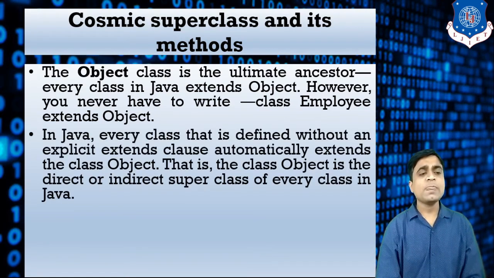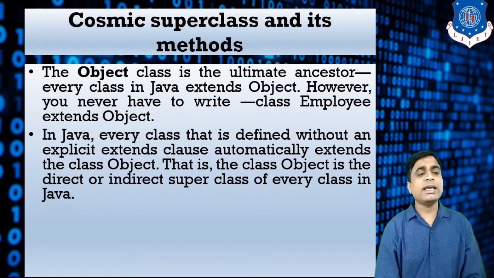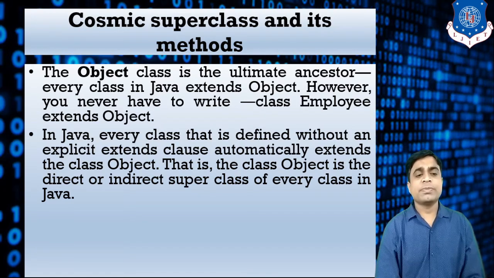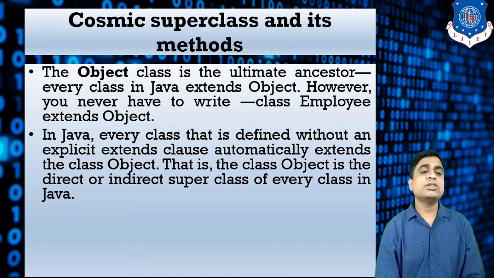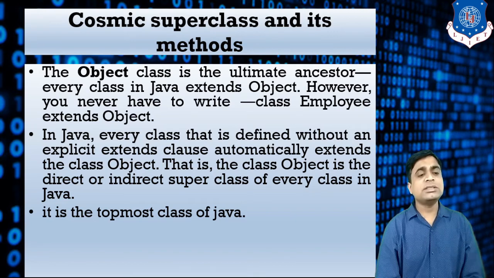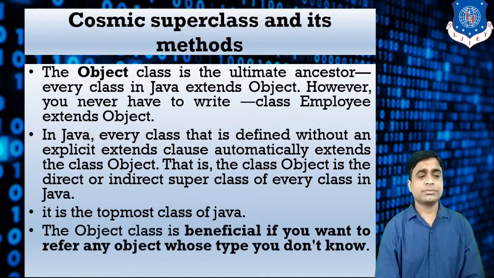In Java, every class that is defined without an explicit extends clause automatically extends the class Object, and the Object class is a direct or indirect superclass of every class in Java. It is the topmost class of Java.